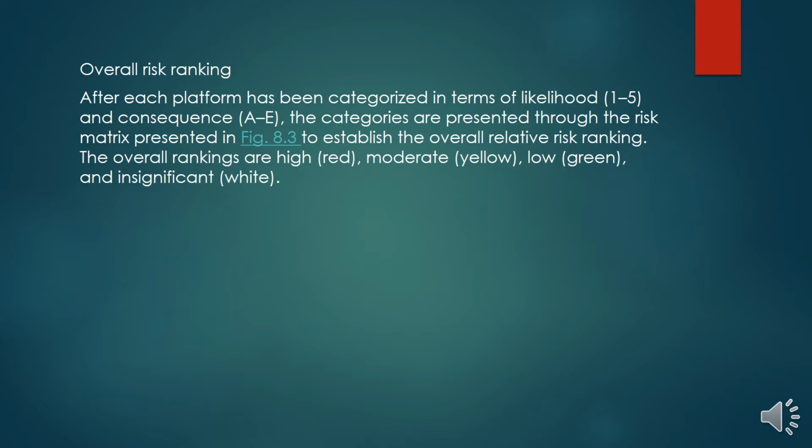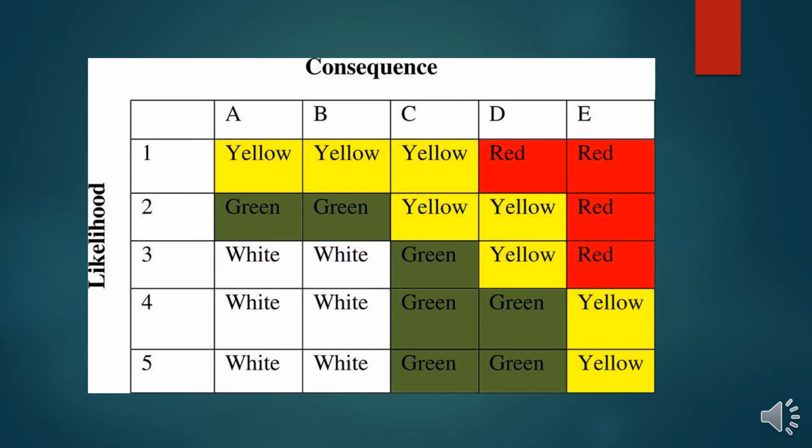The overall rankings are high red, moderate yellow, low green, and insignificant white. So here we have a 5 by 5 risk matrix presenting the overall risk rankings for an offshore platform or a fleet of offshore platforms. The consequence categories are mentioned in the top row, ranging from A to E, A meaning the lowest consequence due to failure, and E meaning the highest consequence due to failure.